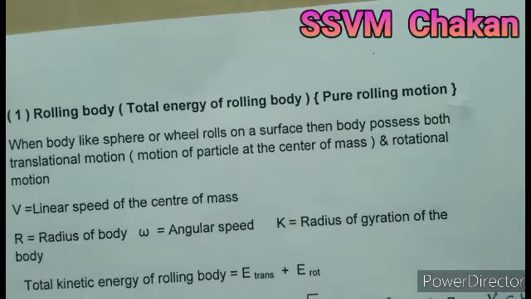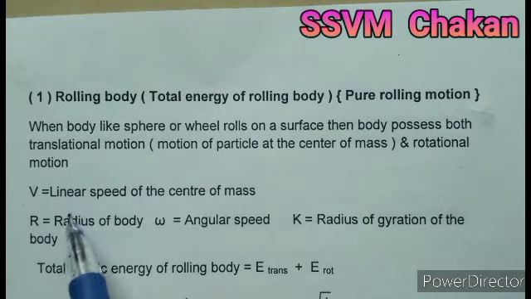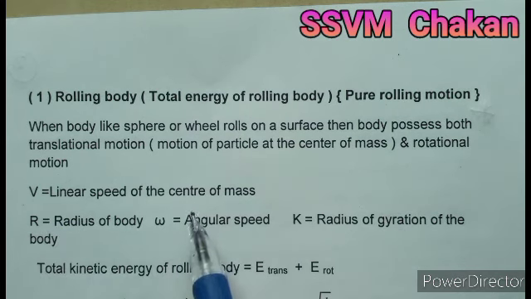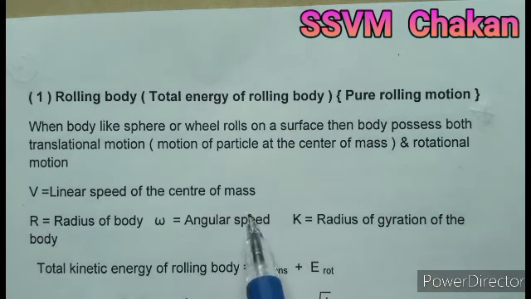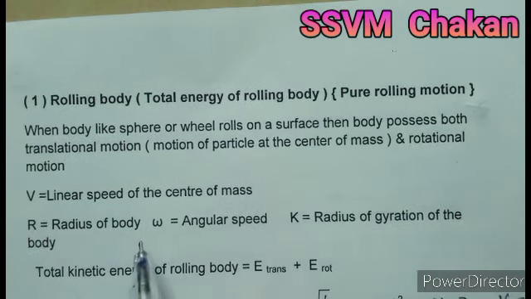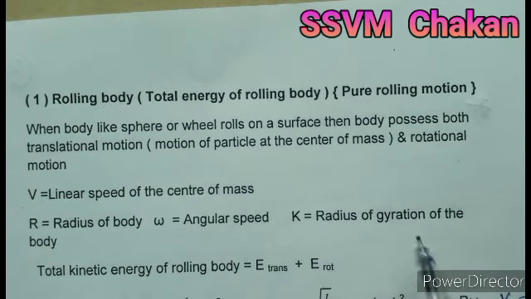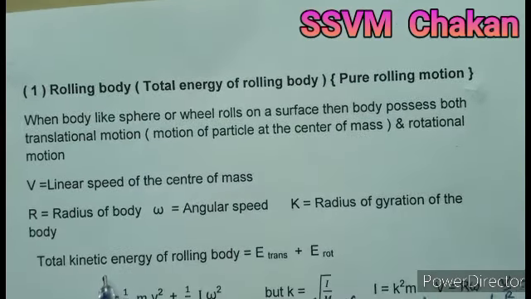So it possesses translational motion as well as rolling motion. v is the linear speed of the center of mass, R the radius of the body, omega the angular speed, and K the radius of gyration of the body.